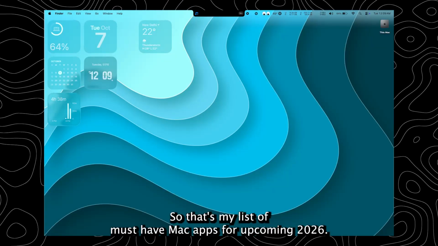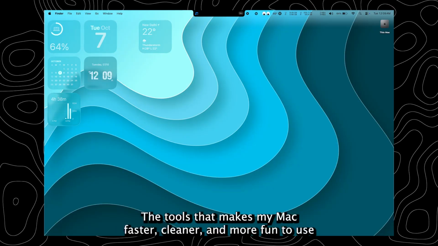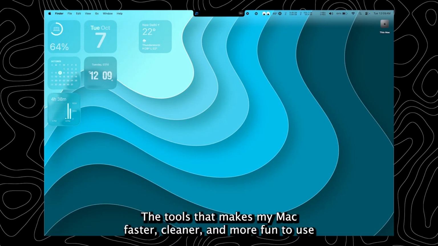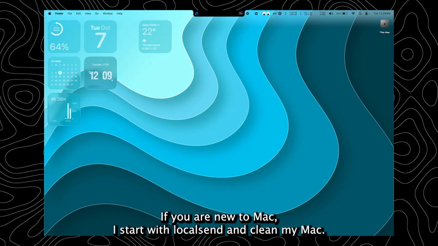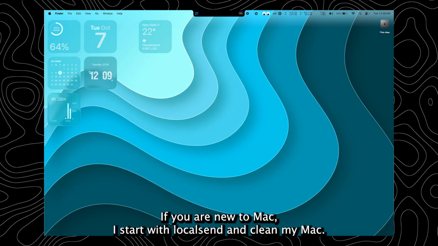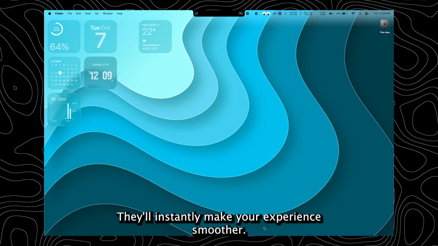So that's my list of must-have Mac apps for the upcoming 2026. The tools that make my Mac faster, cleaner, and more fun to use every single day. If you are new to Mac, I'd start with Local Send and CleanMyMac. They'll instantly make your experience smoother.